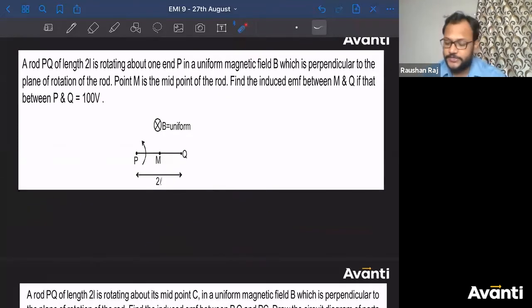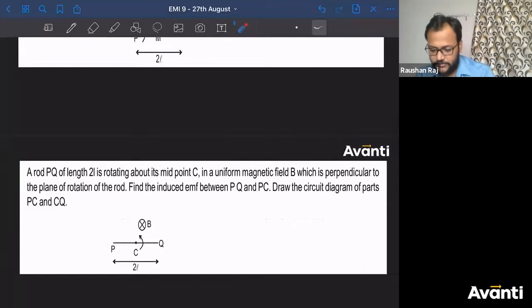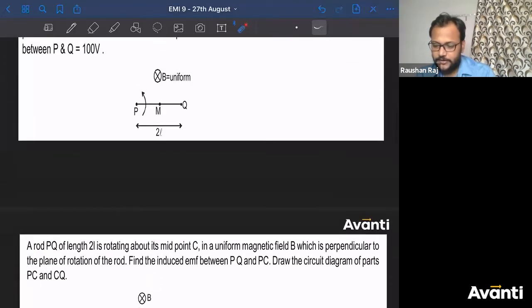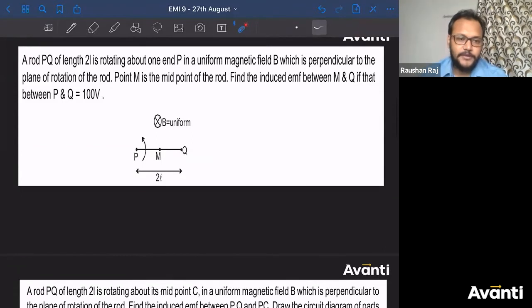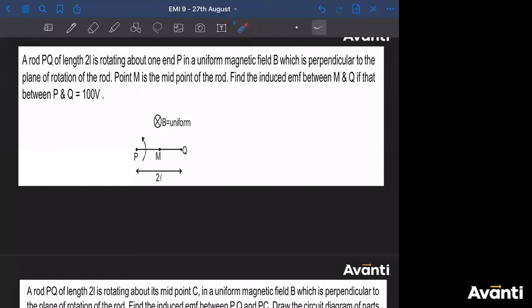Now let us move on to the next question that is based on induction of EMF because of rotation of a rod. I know I have given you the approach, but I didn't solve any numerical based on this. So I have included 2 questions based on this rotation of rod. Pooja, I think you have asked a question also about the disc, right? So I'll clear that also. So don't worry. Tell me guys, what is the answer for this? Please try to get the answer for this one. So Vishruth has answered, Pratish Patil, Khushi.